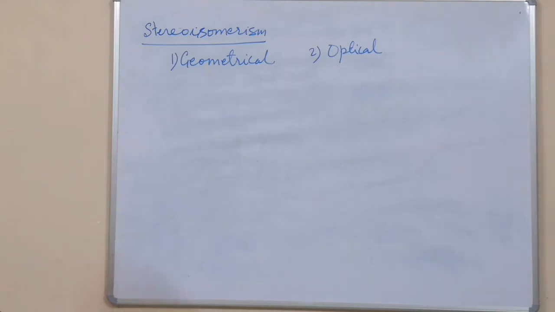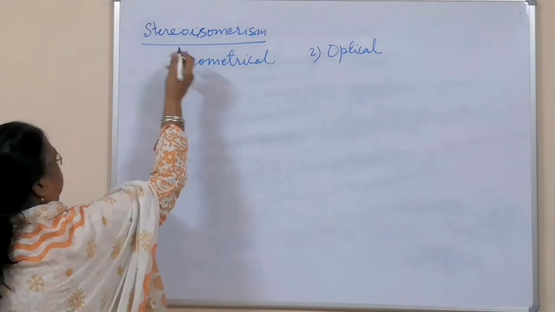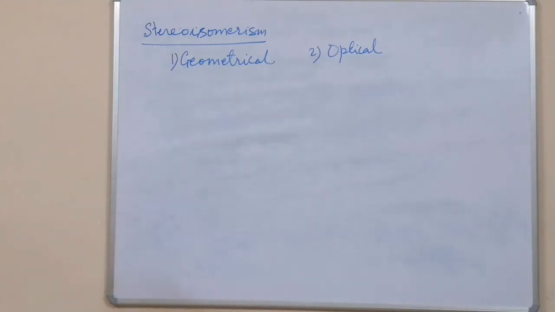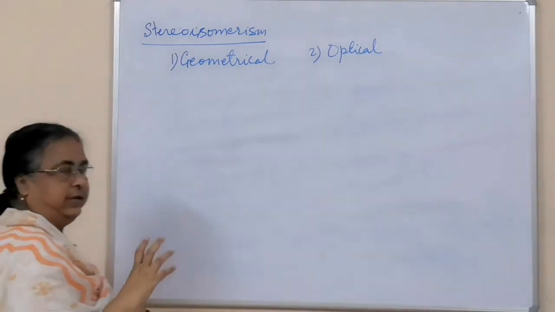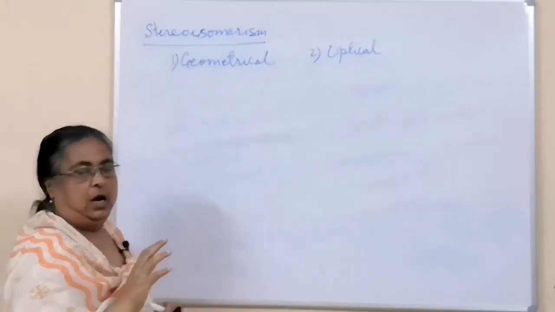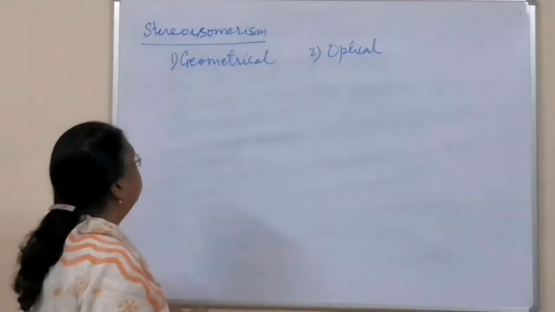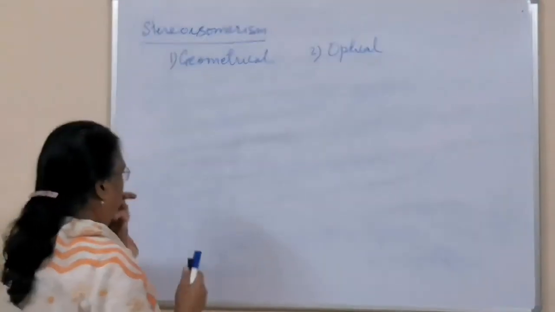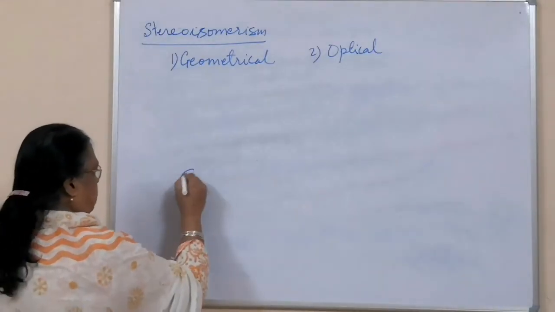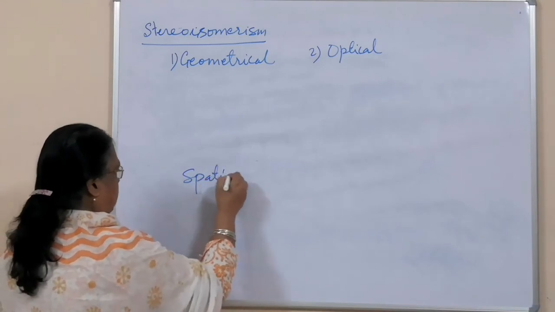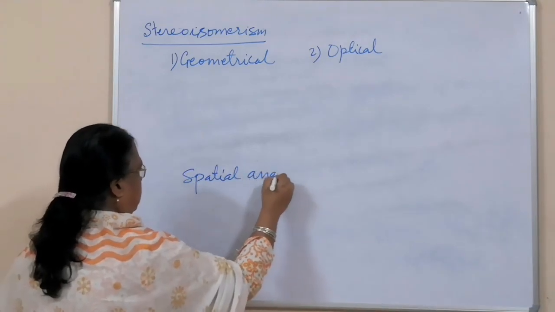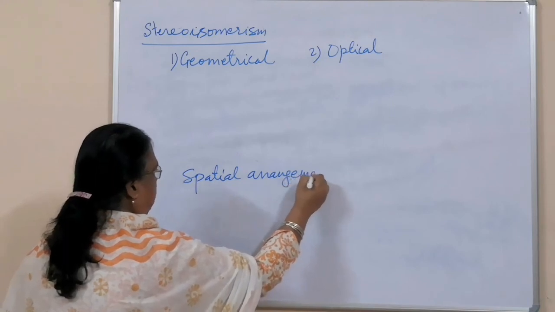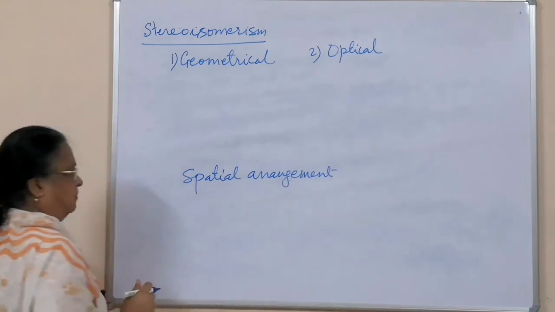In geometrical isomerism, the important feature, the definition you know, is that two or more compounds having the same molecular formula differ in their properties due to the difference in the spatial arrangement of atoms or groups of atoms.